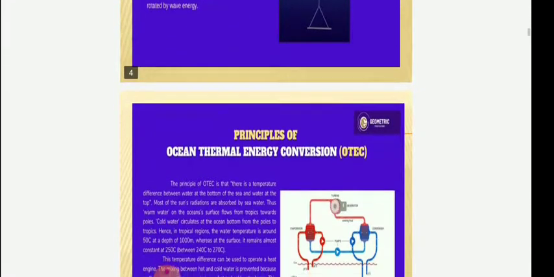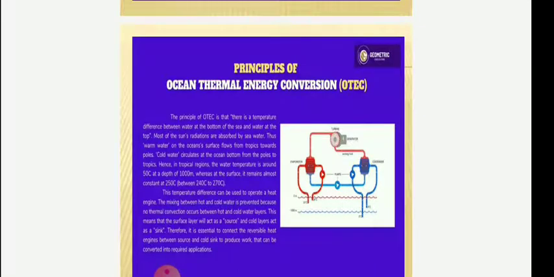So you have to understand that tides are different from waves. Tides occur only during new moon and full moon days. Waves occur continuously around the year.